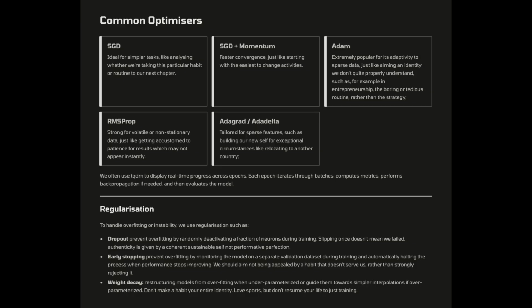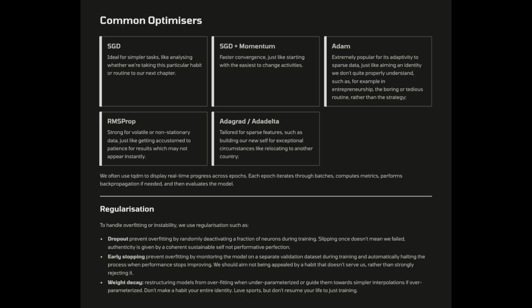Adam, extremely popular for its adaptivity to sparse data, just like aiming for an identity we don't quite properly understand, such as, for example, in entrepreneurship, the boring or tedious routine rather than the strategy. RMSprop, strong for volatile or non-stationary data, just like getting accustomed to patience for results which may not appear instantly.